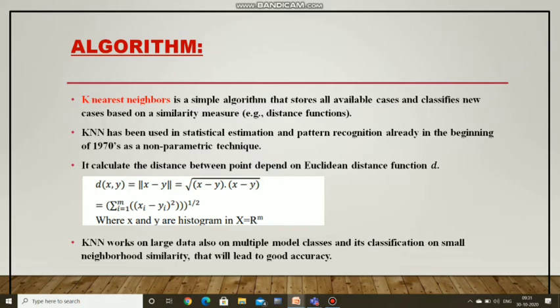Now I am going to explain the algorithm of my project, that is the KNN algorithm. It means K nearest neighbor. It is a simple algorithm that stores all available cases and has been used in statistical estimation and pattern recognition. It calculates the distance between the query instance and all the training samples. Here is the formula to calculate the distance. It is used in economic forecasting, data compression, and genetics. It works well for big datasets, so we are using that algorithm in our project.